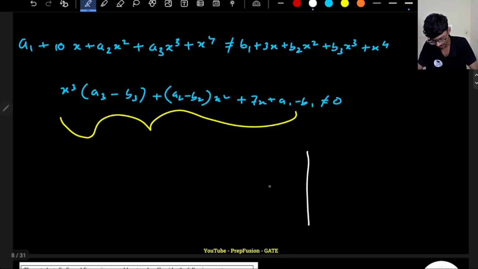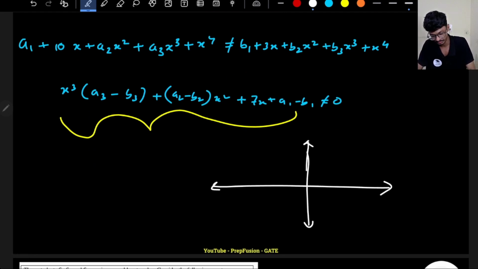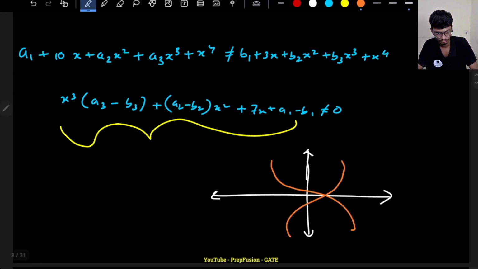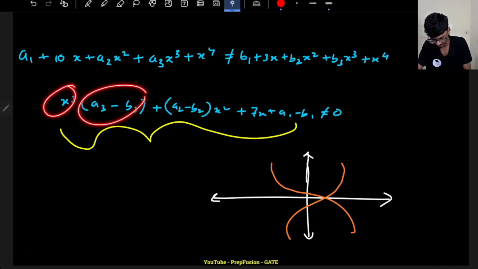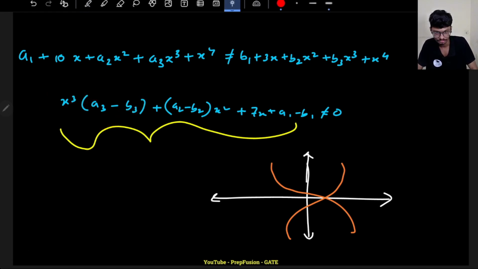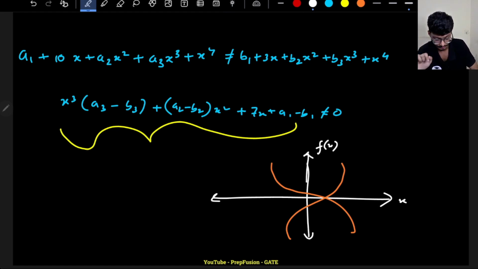A cubic function can have two types of graph. Either it can be like this or it can be like this. Whether it is one or the other depends on the coefficient, either negative or positive. A cubic function can only be plotted in these two ways. In both ways, this is my f of x and this is my x. It does not matter, it will always have a real root. That means it will cross the x-axis at least once.